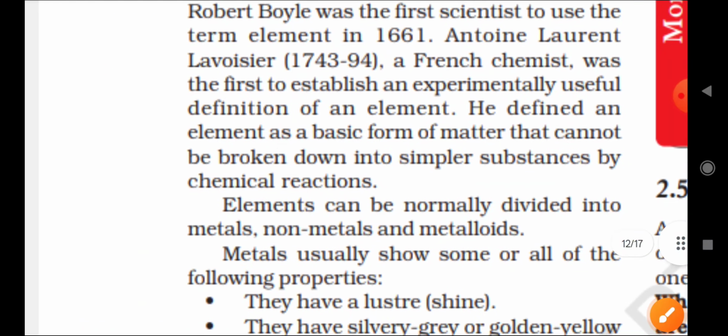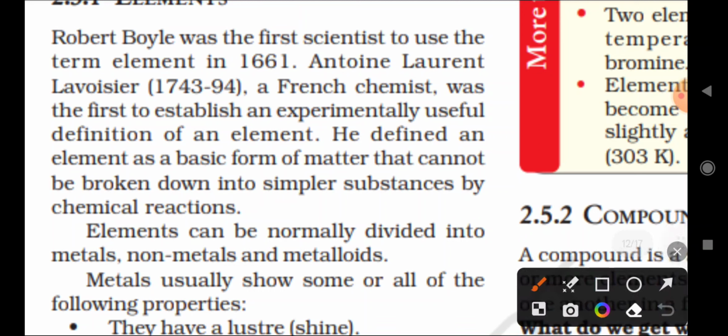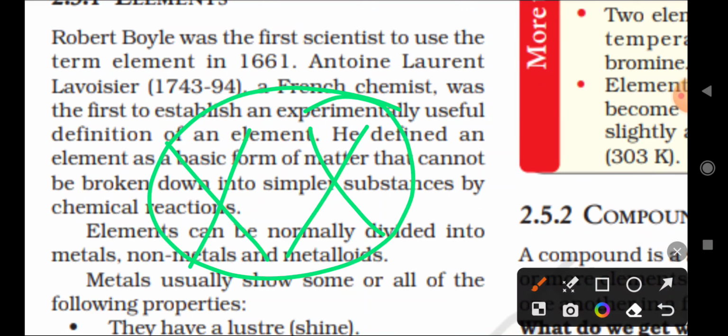It is a fundamental form of matter, so that is called an element.